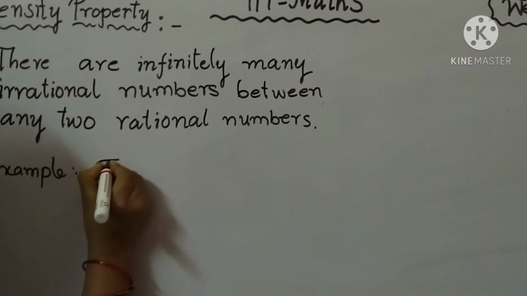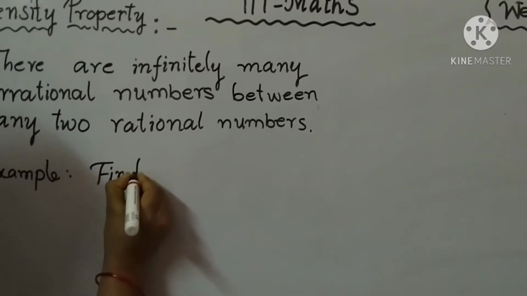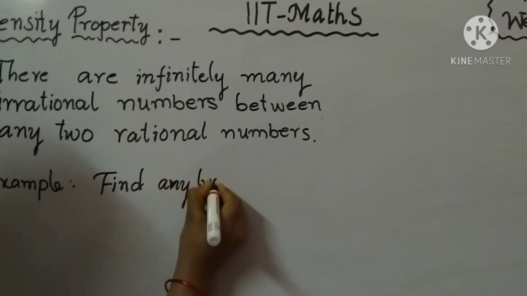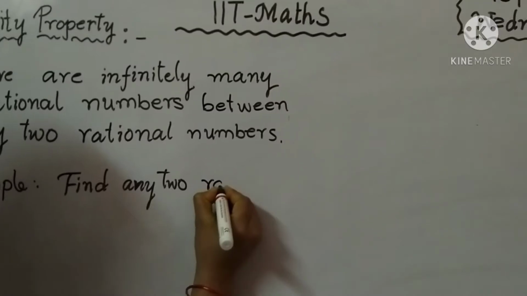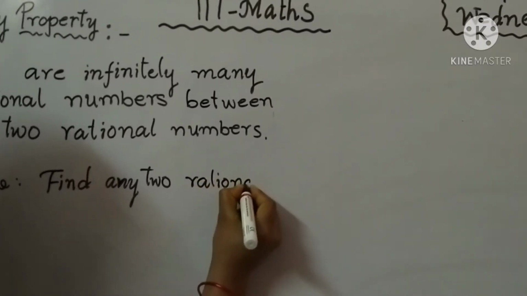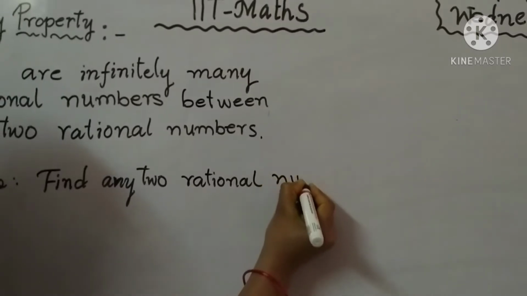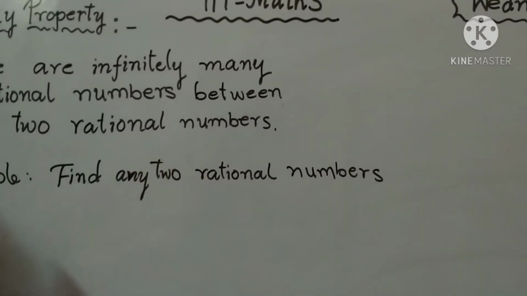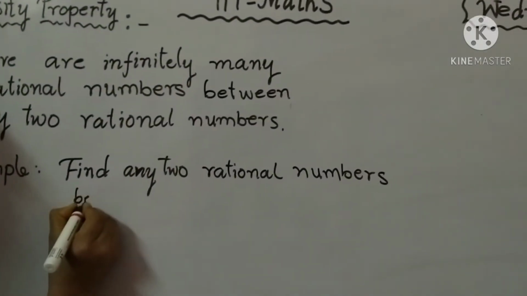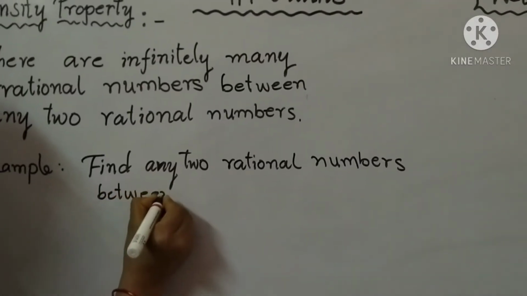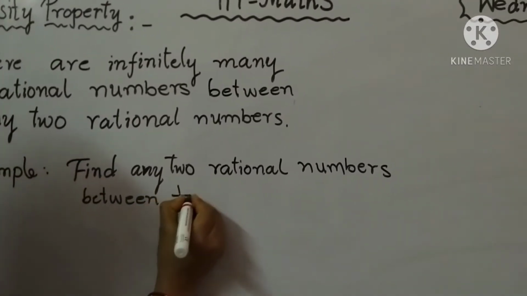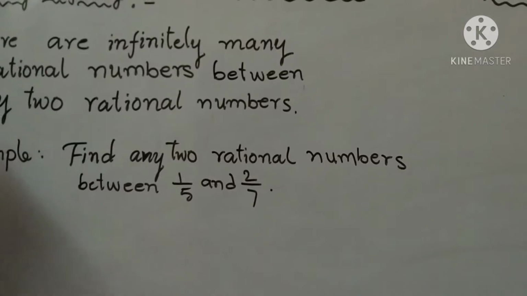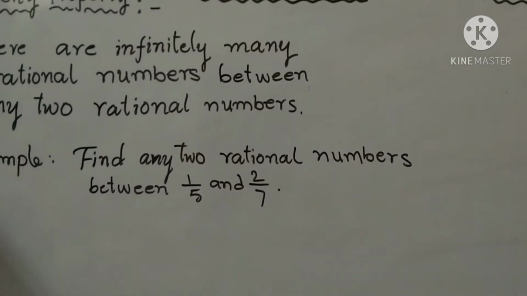find any two rational numbers between 1/5 and 2/7.